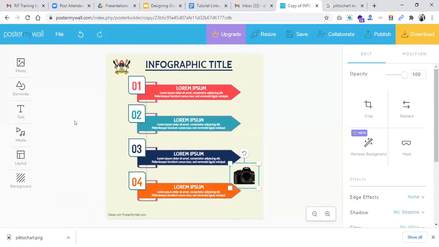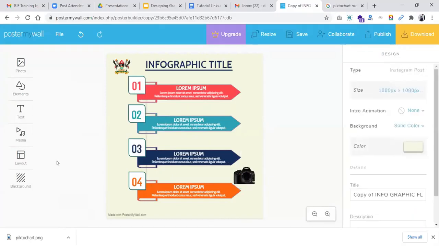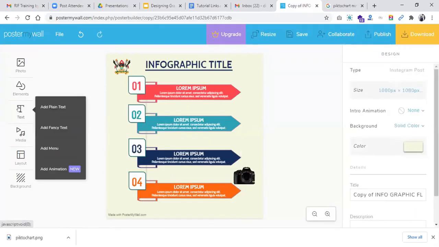Lastly, you can also add a QR code. And then we also have text. We can add text onto our template right here.